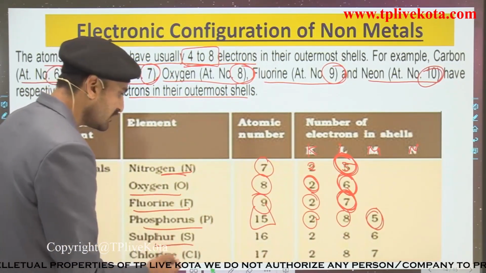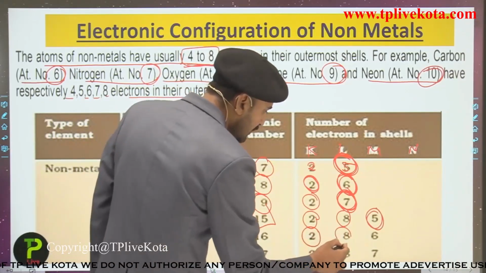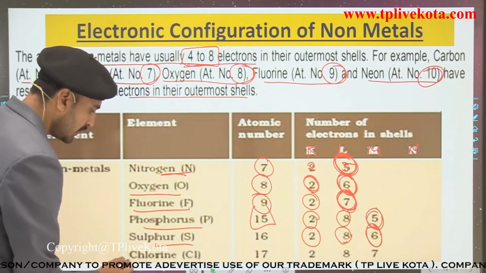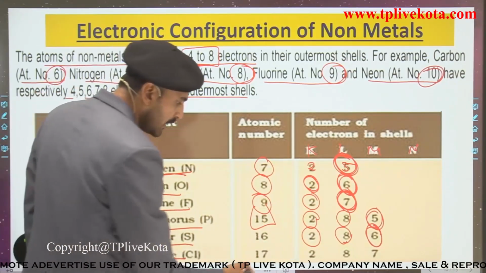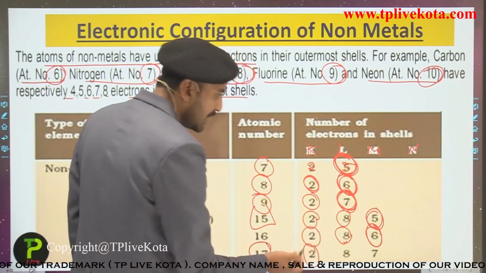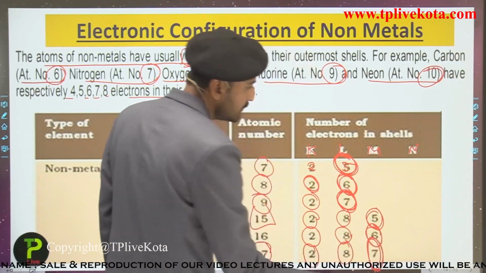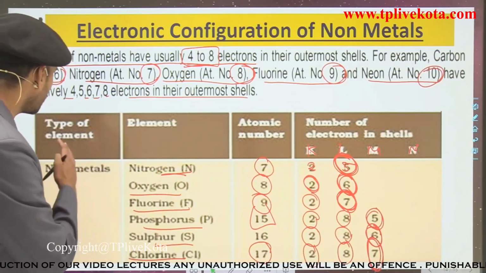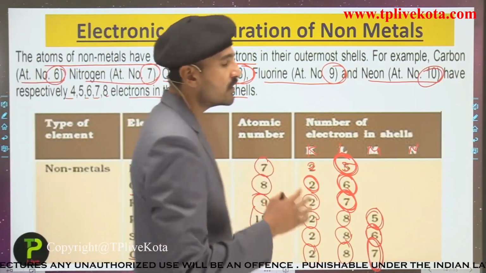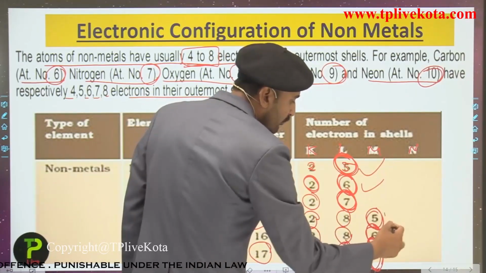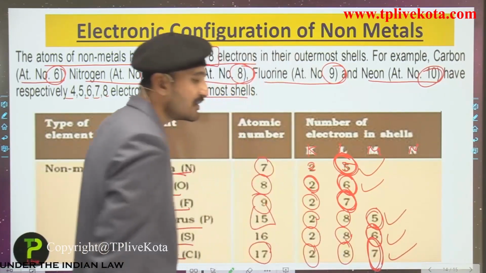Sulfur, you can see here, has 2 electrons in the first shell, 8 electrons in the second shell, and 6 electrons in the M shell. The next example is chlorine. Its atomic number is 17, with 2 electrons in the first shell, that is the K shell, 8 electrons in the L shell, and 7 electrons in the M shell. So students, you have seen that these are some of the non-metals that have 5, 6 or 7 electrons in their outermost shell.